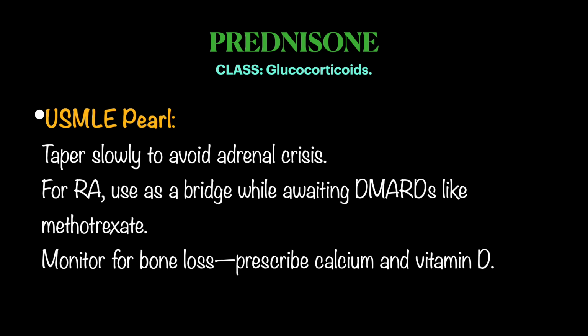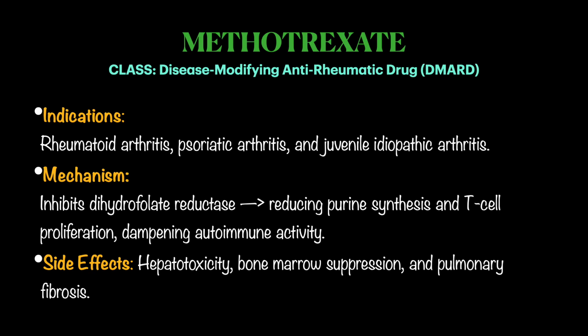The USMLE pearl is that whenever you decide to stop this drug, you have to taper it slowly because it has a risk of adrenal crisis with abrupt withdrawal of this drug. And for rheumatoid arthritis, you have to use it as a bridge while awaiting DMARDs like Methotrexate. DMARD is disease-modifying anti-rheumatic drug. We'll talk about Methotrexate. And we have to monitor for bone loss because obviously osteoporosis risk, and prescribe calcium and vitamin D.